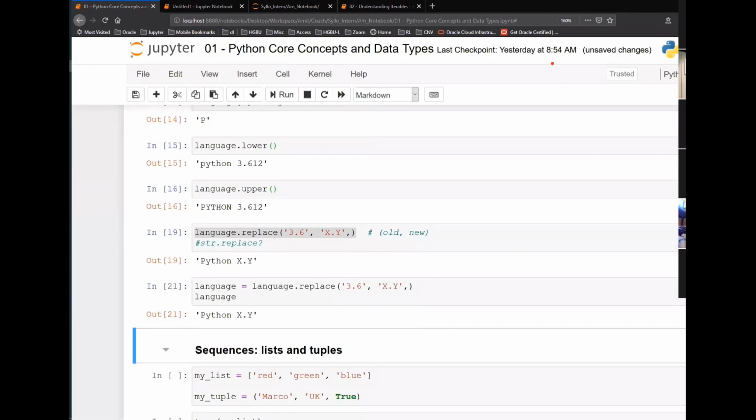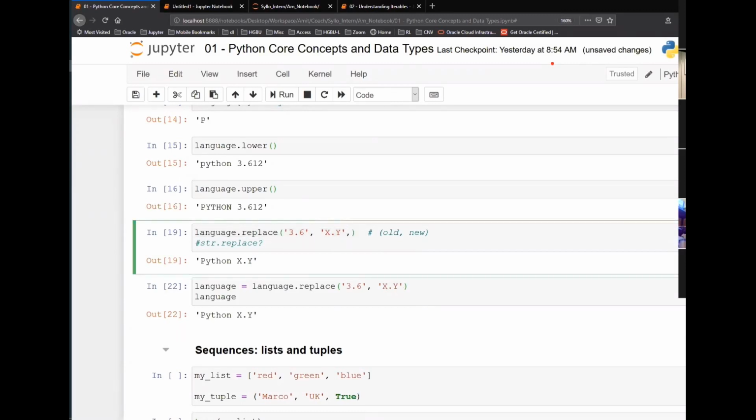Excuse me, sir. Yes. Sir, why is there a comma after x dot y in replace? That's fine. I mean, you can do this also. It will work fine. I just added this comma, and it is not incorrect.